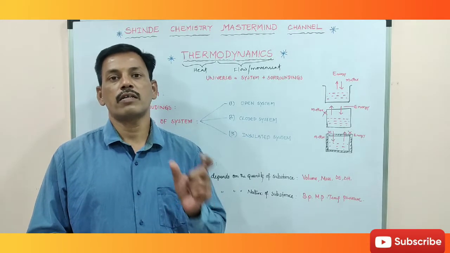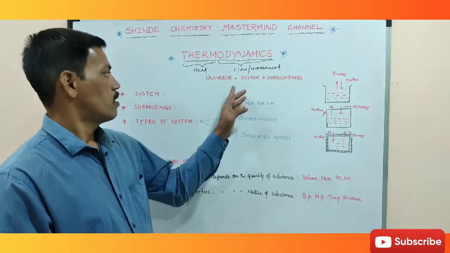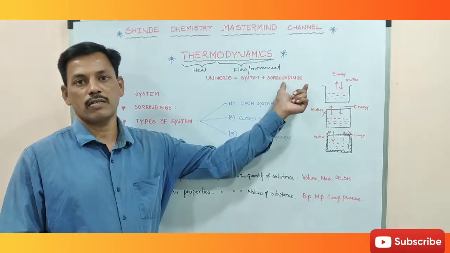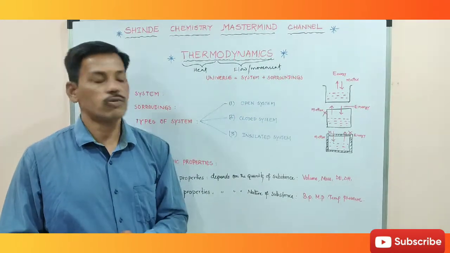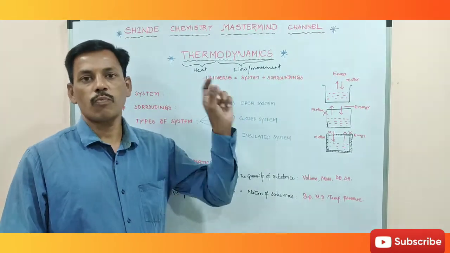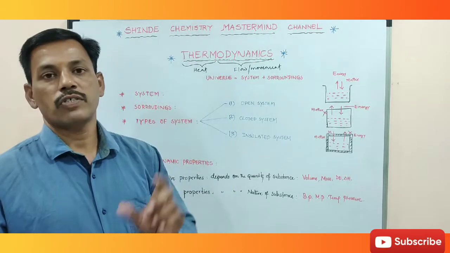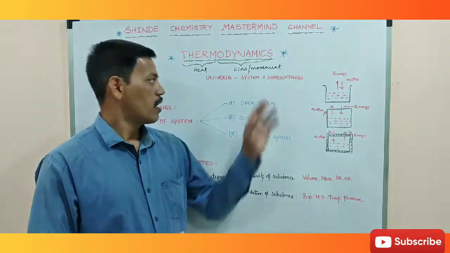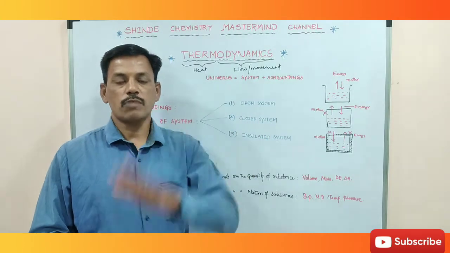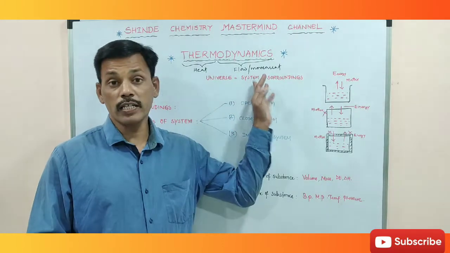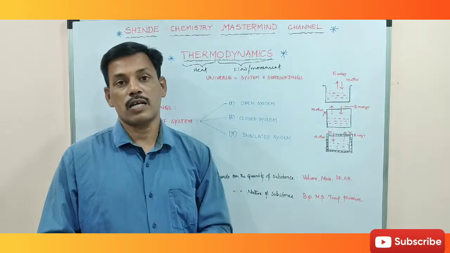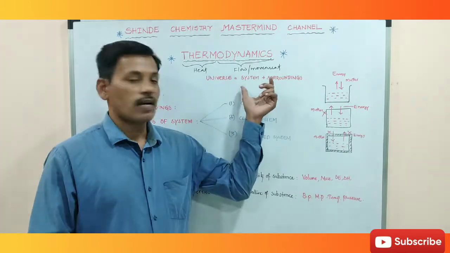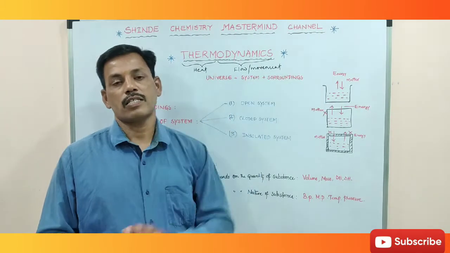In the universe, system plus surroundings make the universe. The system occupies a very small part, chosen for the thermodynamic experiment, and the rest, excluding the system, is called surroundings.